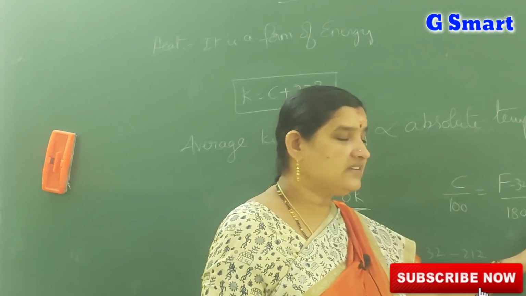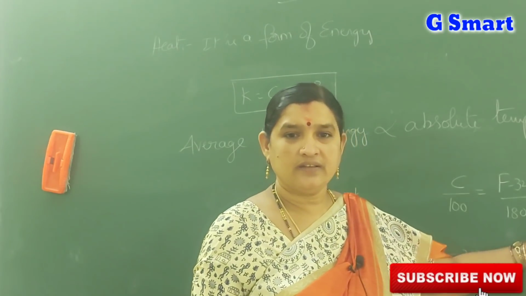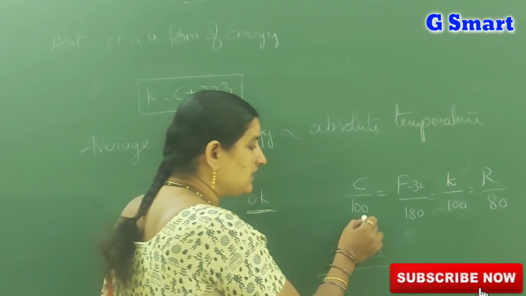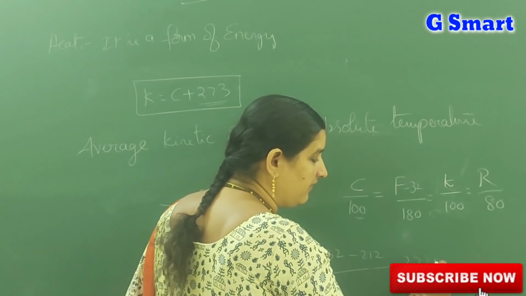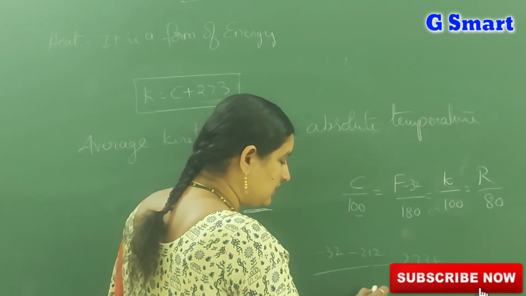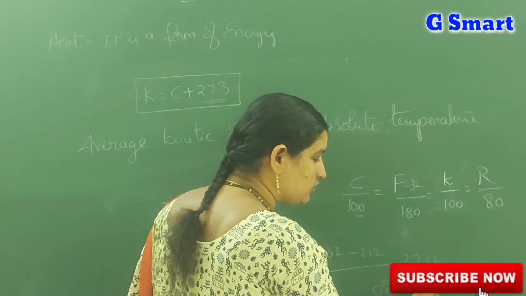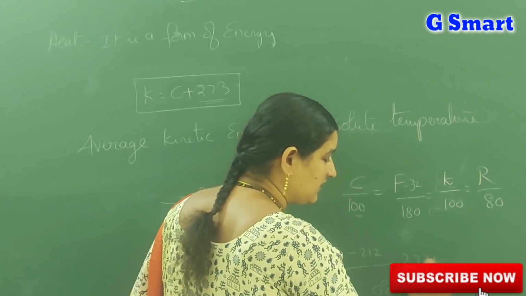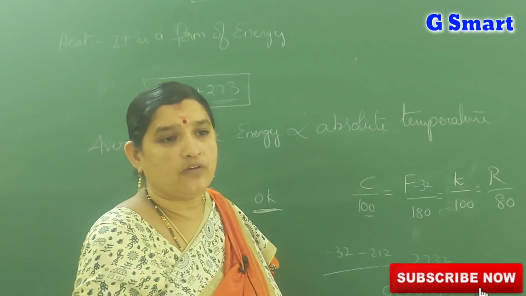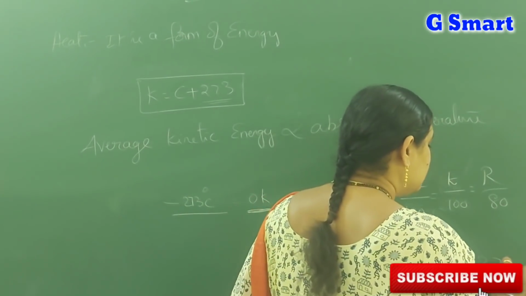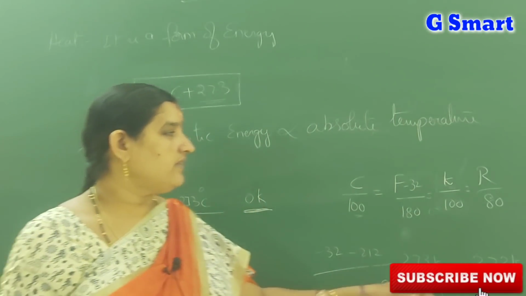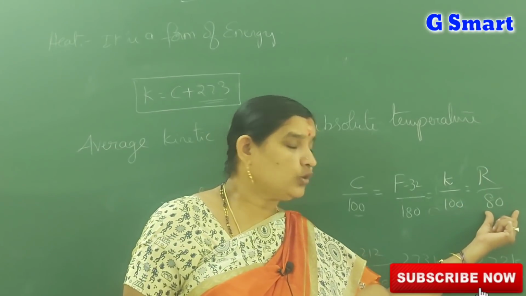In the same way, the Kelvin scale, it starts with 0 and 100. That means 0 degree centigrade is equal to 0 plus 273. So 273 Kelvin is the melting point of ice and 373 Kelvin is the boiling point of water. In the same way the Reamur scale is also 0 to 80.